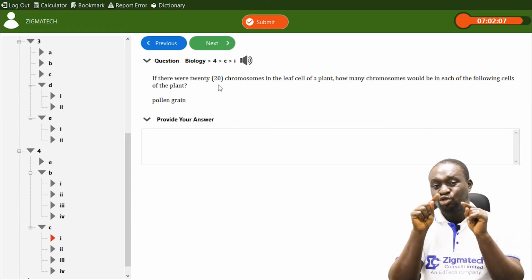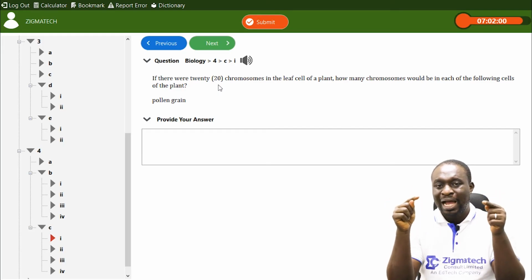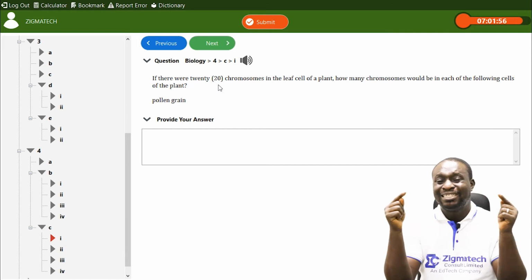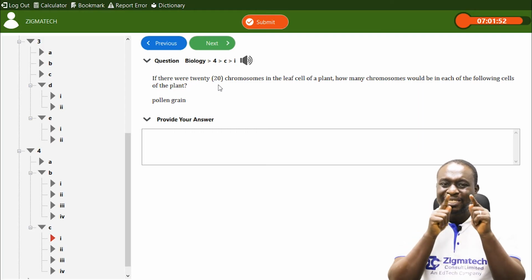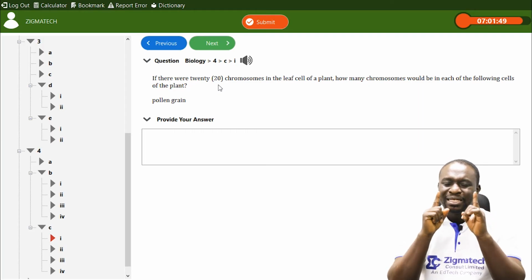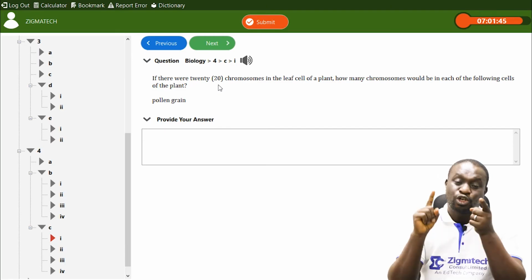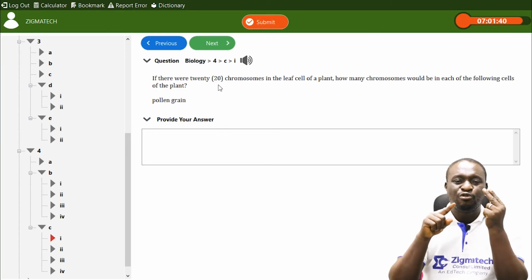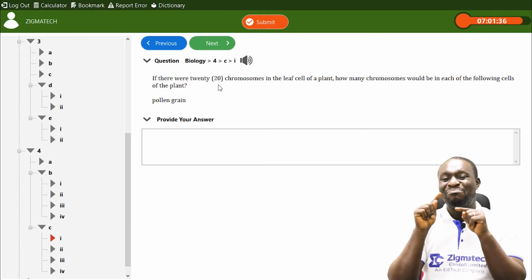And in sexual reproduction, there must be formation of gametes, because sexual reproduction involves the production and the union of gametes. So in other words, what are the gametes in flowering plants? The male gamete in flowering plants is called pollen grains. The female gamete in flowering plants is called the ovule, O-V-U-L-E, ovule. So pollen grain is a male gamete.